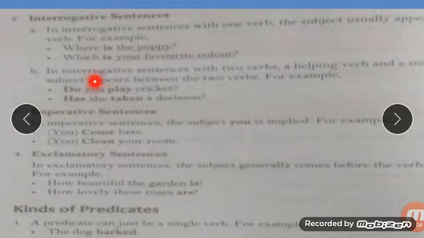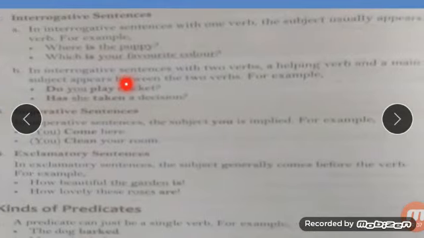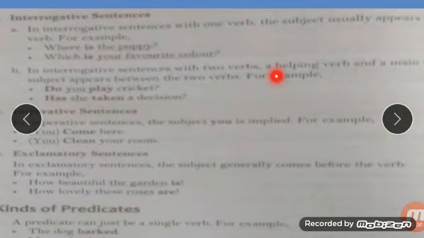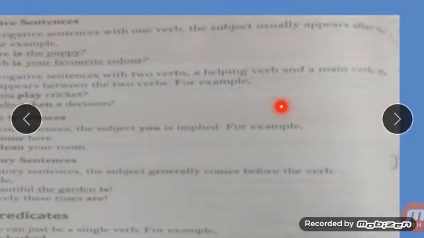Now B, the interrogative sentence with two verbs, a helping verb and a main verb. The subject appears between two verbs. For example, here is also an interrogative sentence, no? Do you play cricket? Yes or no? These are yes or no interrogative sentences. You have to tell the answer in yes or no. Has she taken a decision? Yes or no. So those are yes or no interrogative sentences.